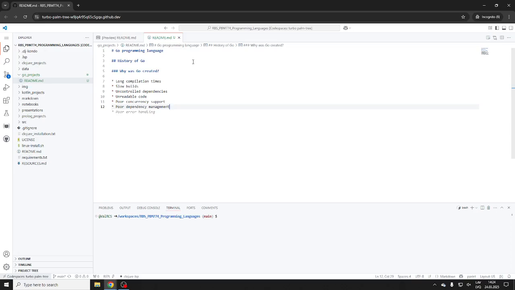I don't know how many have written Go before at all. Go has a very particular way of handling errors, right? Well, perceived poor error handling. Let's leave it at this, right?